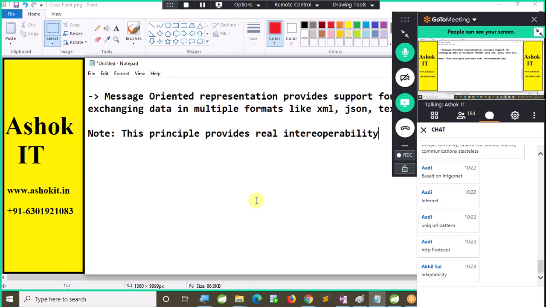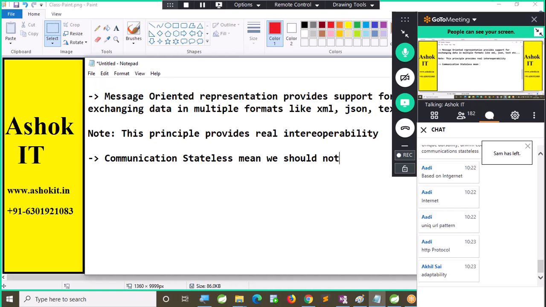Right. Next one, communication stateless. Communication stateless means we should not store any information related to the client on the server.